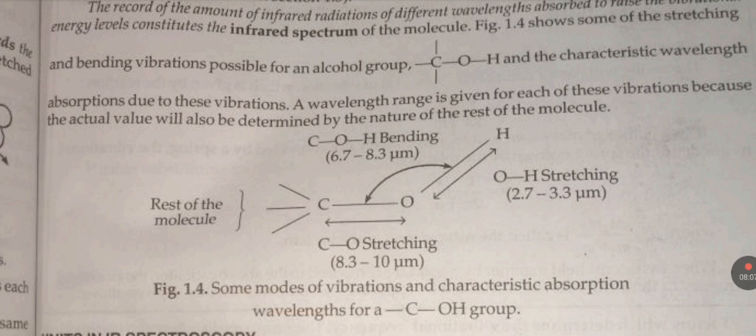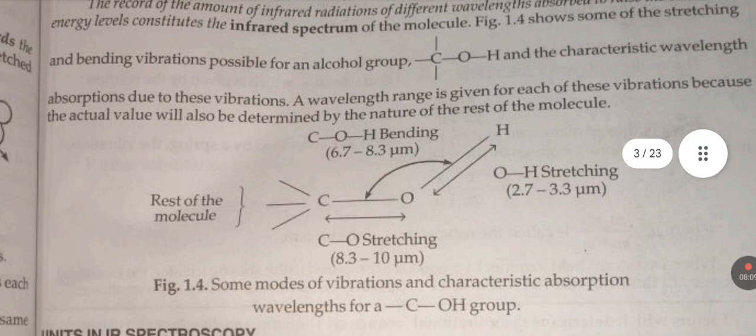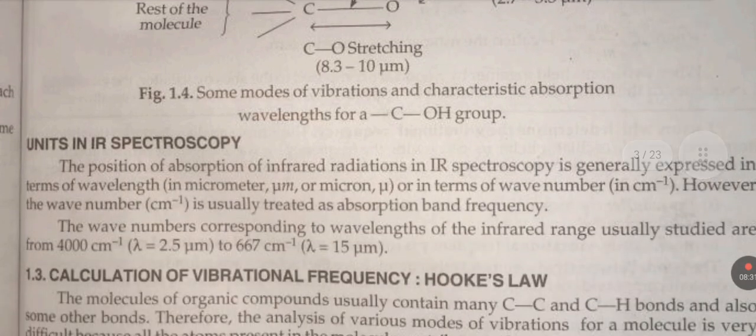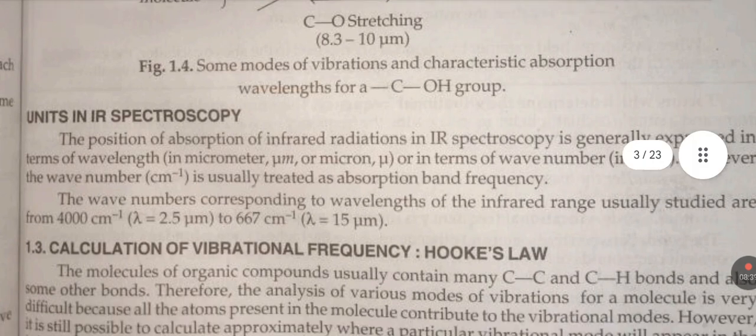Shown are some of the stretching and bending vibrations possible for an alcohol group, C-O-H, and their characteristic absorption wavelengths. A wavelength range is given for each of these vibrations because the actual value will also be determined by the nature of the rest of the molecule. This figure shows some modes of vibration and characteristic absorption wavelengths for a C-O-H group.